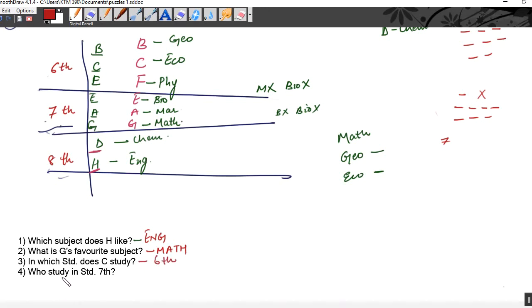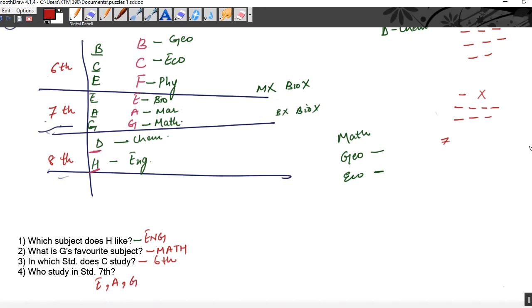Then last question is, who study in standard 7th? So E, A and G study in 7th standard. So this was the arrangement. H likes English. G's favorite subject is math. C studies in 6th standard and E, A and G study in 7th standard.